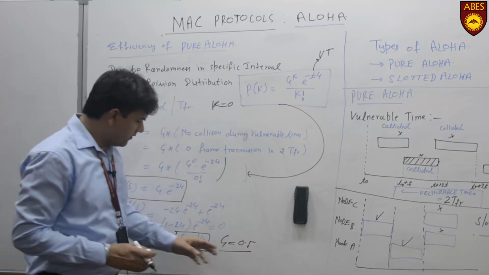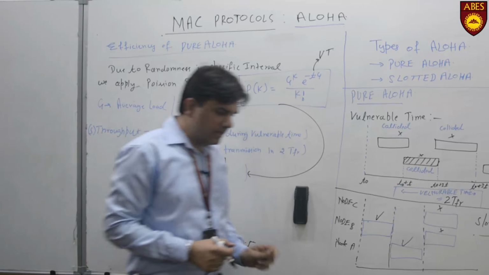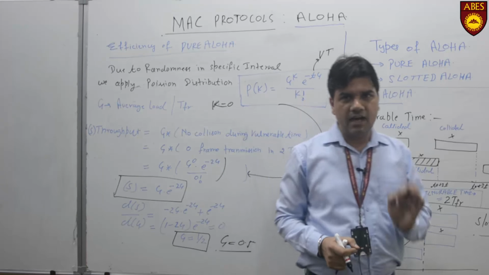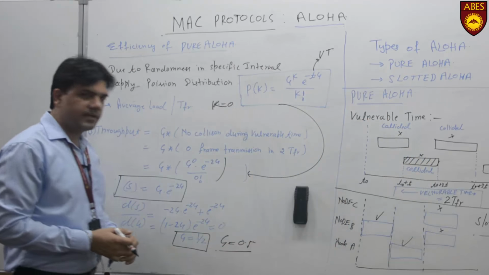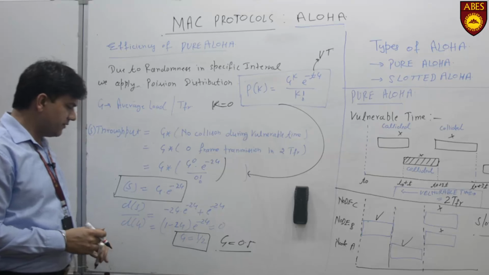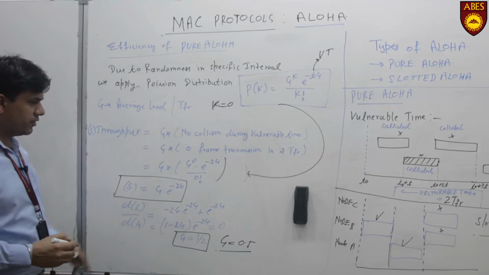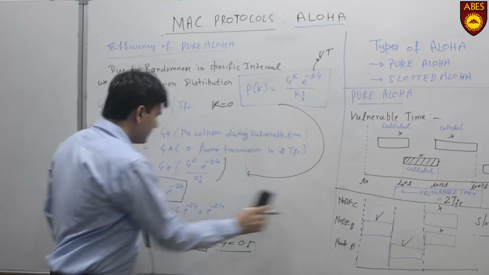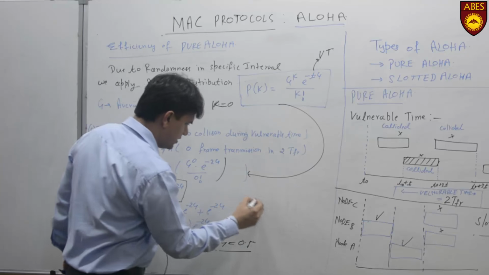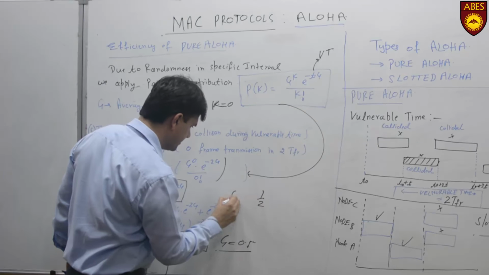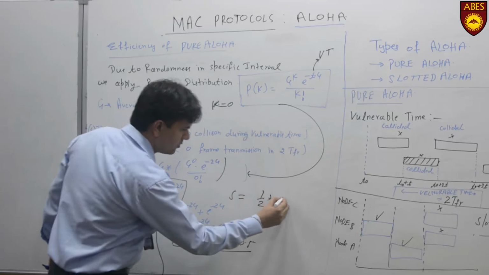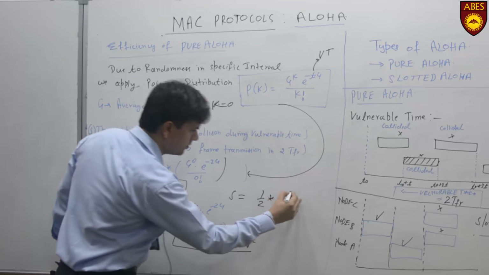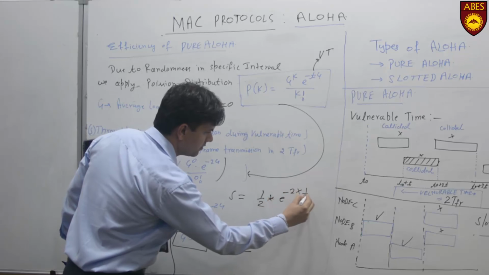So this 0.5 or half value means if every node transmits half a frame during 1 TFR, then there is a possibility of getting maximum efficiency, and that maximum efficiency we can calculate by putting the value in this formula, that is G equal to 1 by 2. S is equal to 1 by 2 into E raised to power minus 2 into 1 by 2.